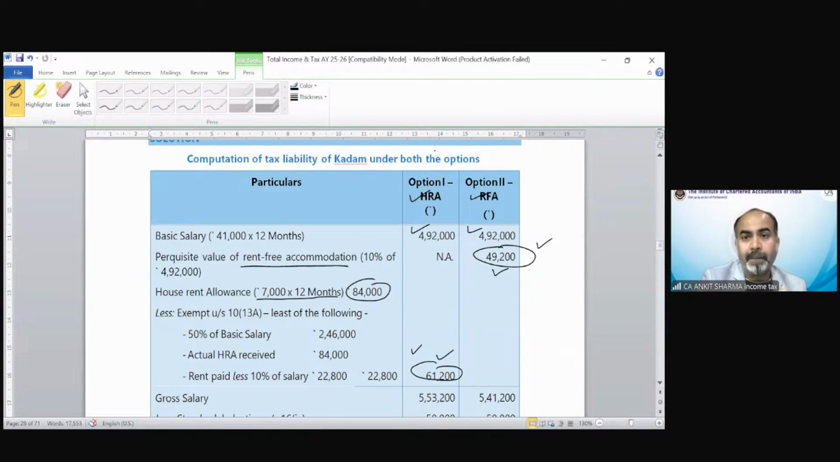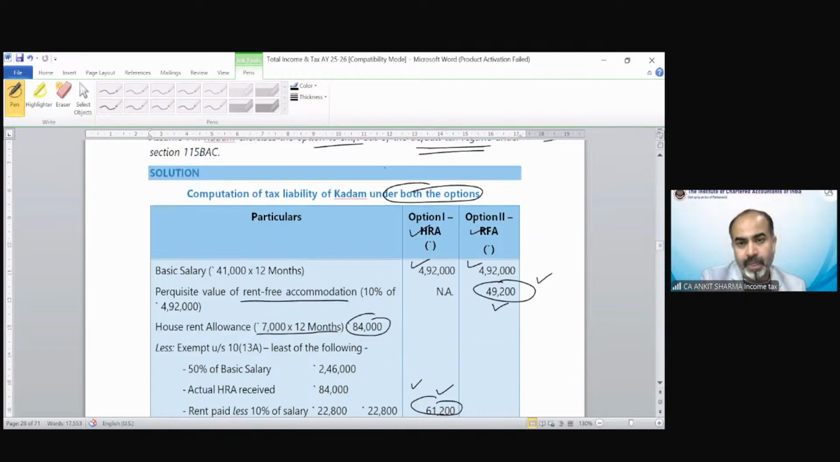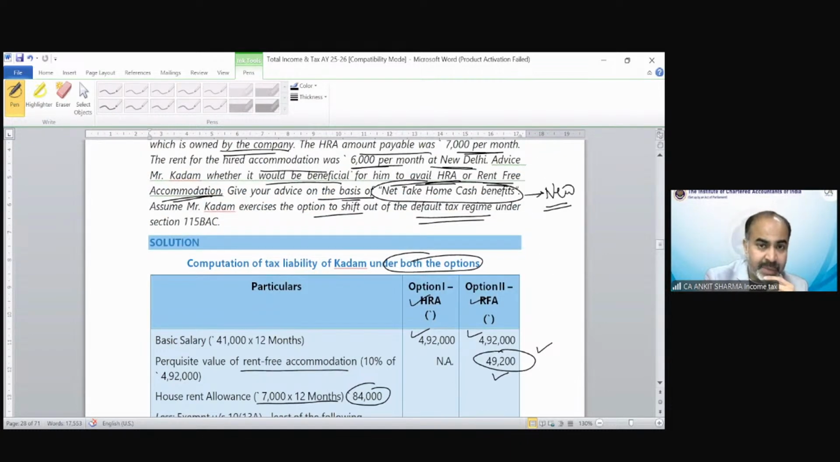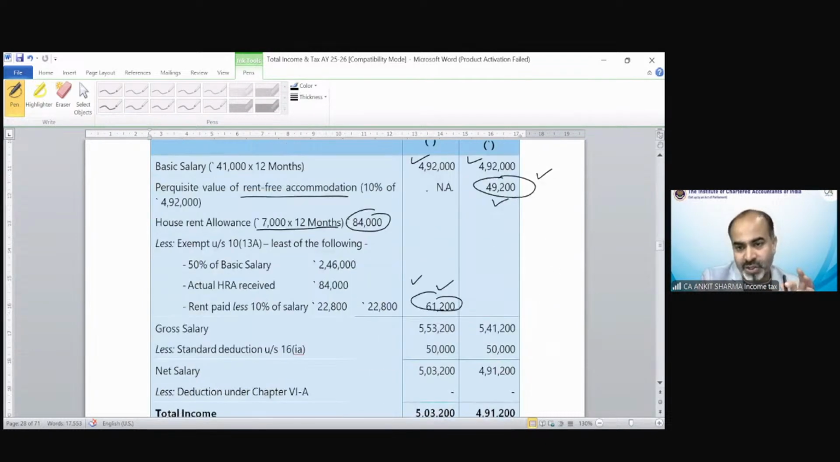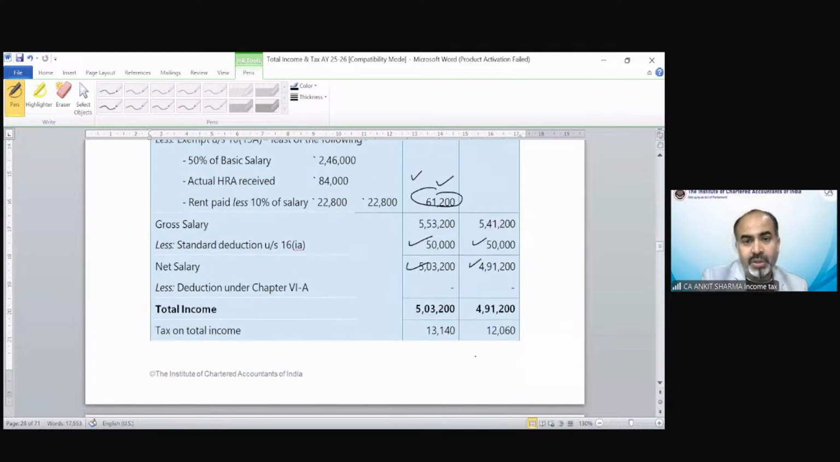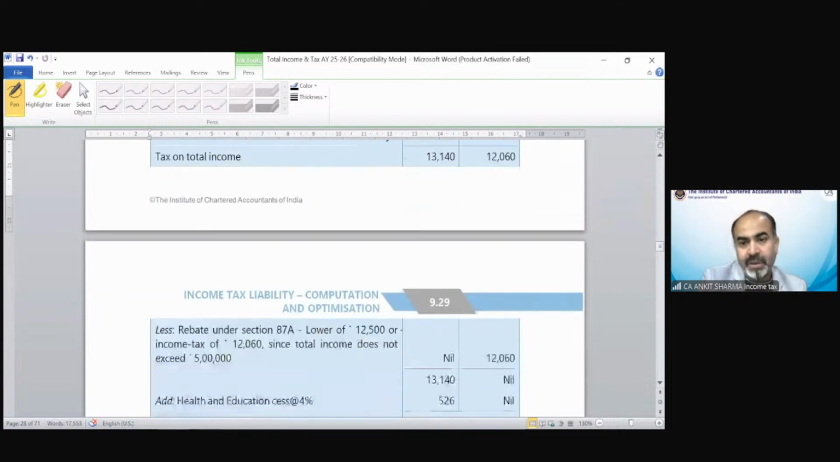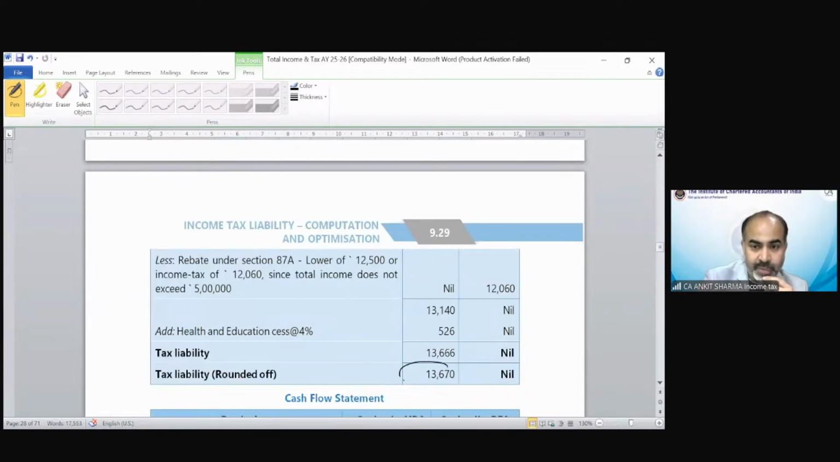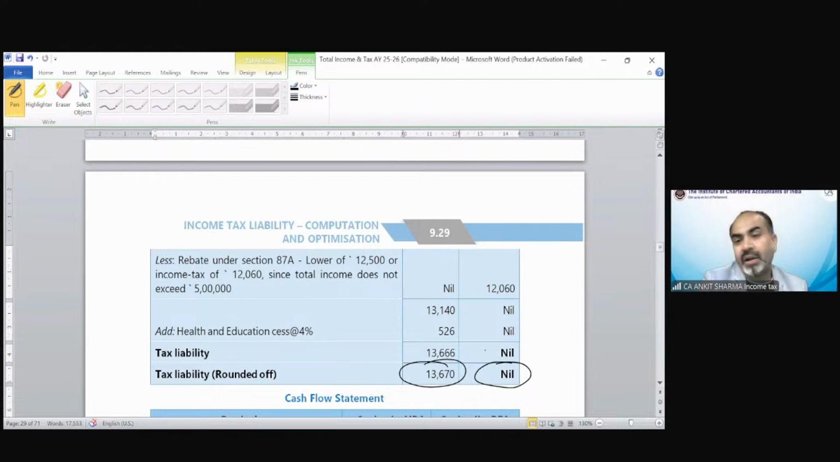And we have to see under both options. Again, the question says Mr. Kadam exercised the option to shift out of the default tax regime. So we have to calculate tax under only the optional tax regime. The deduction would be the same, 50,000 and 50,000. Salary is 5,03,200 and 4,91,200. Total income would be 5,03,200 and 4,91,200. Rebate would not be applicable in this case because income exceeds 5 lakh. So there would be a tax liability of 13,670, and there would not be any tax liability under the option in which he goes for the rent-free house.